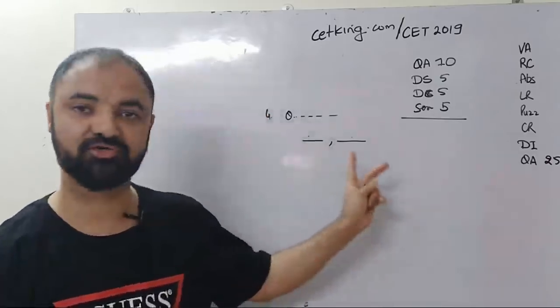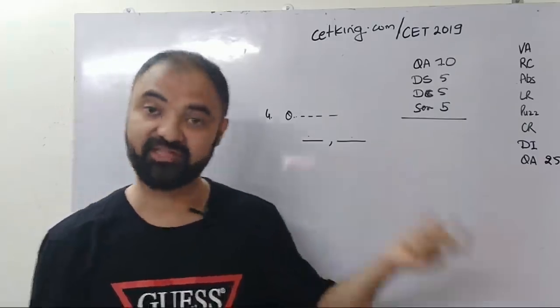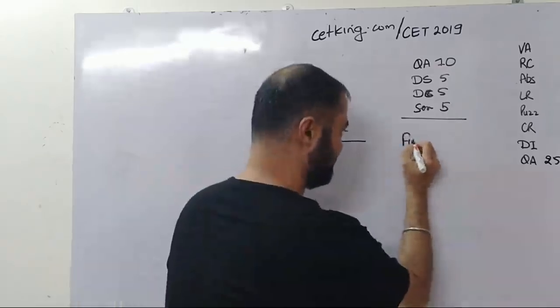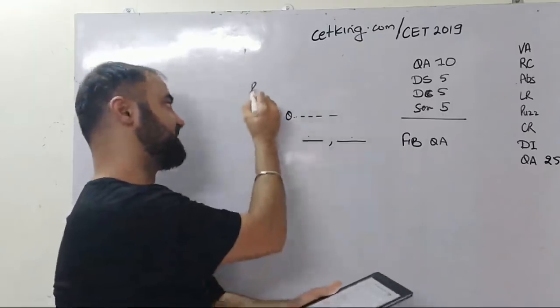So I'm expecting this question to be there in IBPS, have come in IBPS, so will come in the CET as well. So fill the blanks based quant. So that's the first major change which I'm expecting, is fill the blanks based quant question, which is question number 4 on page number 17.